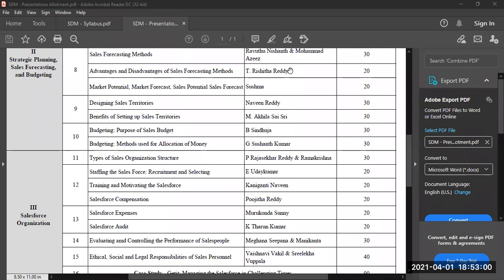Whatever they are typing in the chat box, I'll be able to download it. So based on the chat records, I'll be allotting them the marks, but if someone just says yes, no, or asks some baseless questions, that will not be counted as participation. Once the session runs, you will be able to understand. Okay, sir. So class participation, even in an online session, we'll be able to do it effectively. That's what I'm trying to say.